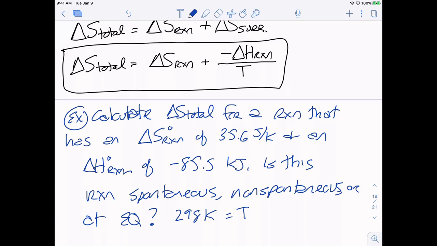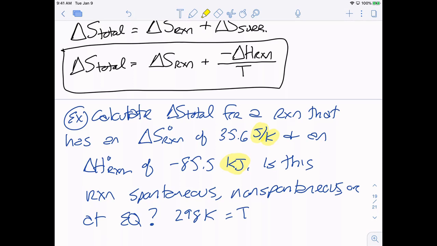It does need to be in Kelvin. We're going to have unit issues, right? Because my entropy change is joules per Kelvin, our units will have to be Kelvin on our temperature to cancel. The other thing we're going to have to be careful with is entropies are generally in terms of joules. My enthalpies are generally in terms of kilojoules, and we're going to add these together. To do that, we have to have the same units for them. You can convert them both to joules or both to kilojoules. It really doesn't matter which. I am going to convert my entropy to kilojoules versus my enthalpy to joules.